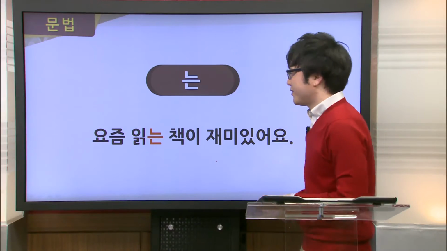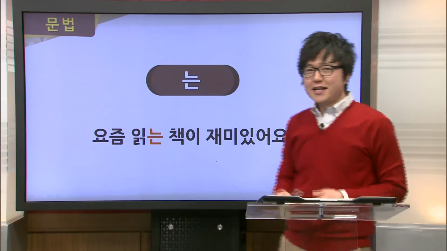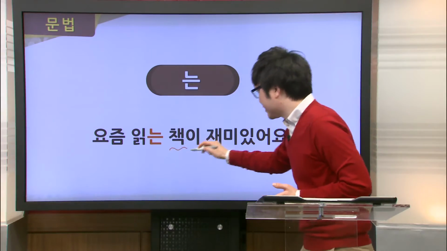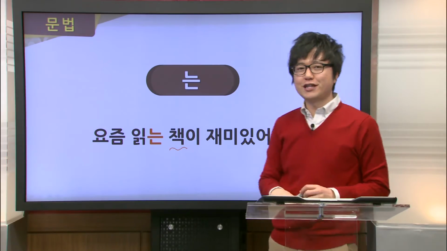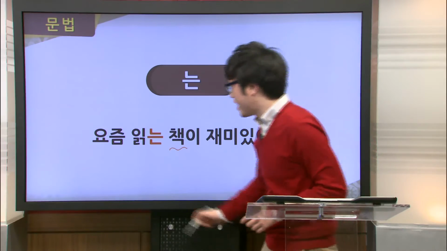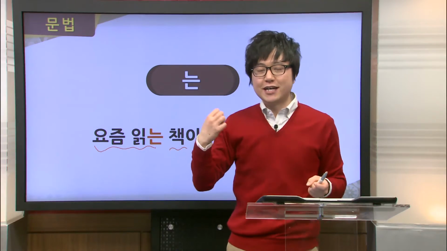Our next example here is 요즘 읽는 책이 재미있어요. Now, what do we have here? Let's look at the back part first. We have 책이 재미있어요, or that the book is interesting. Now, what kind of book is this? Well, in the front here, we have 요즘 읽다, or one that I read lately.